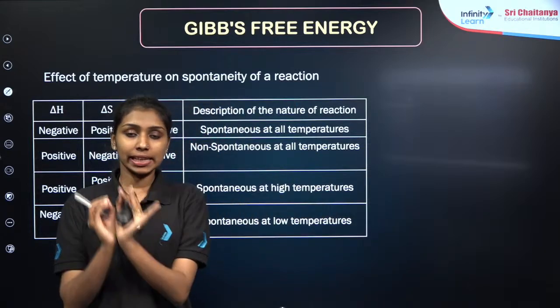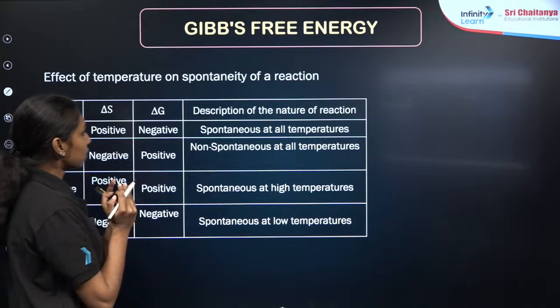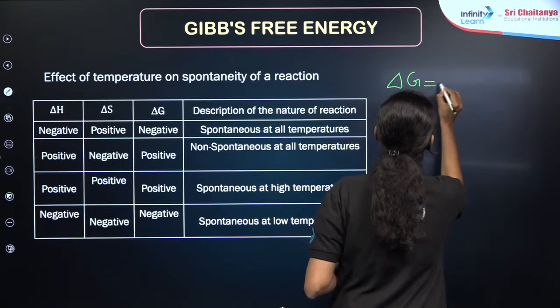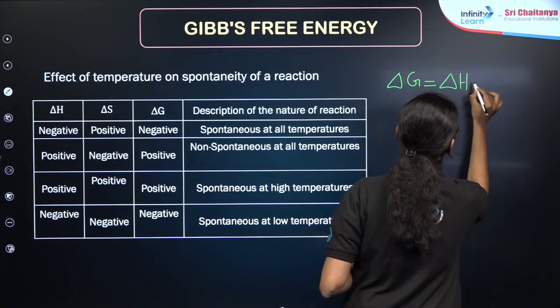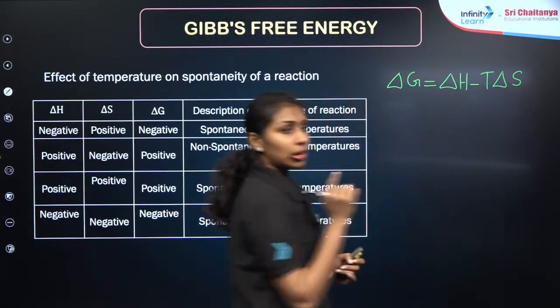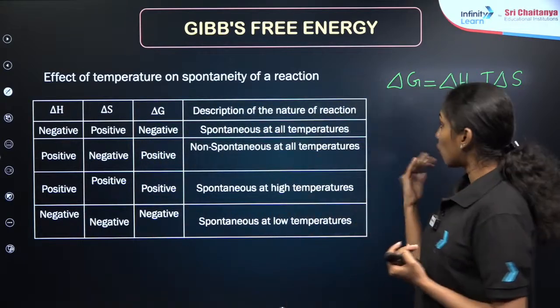Now, whenever we are discussing the Gibbs equation, we know that delta G is equal to delta H minus T delta S. This will be our Gibbs free energy equation.